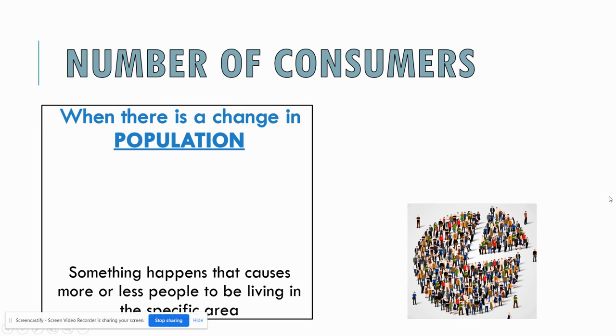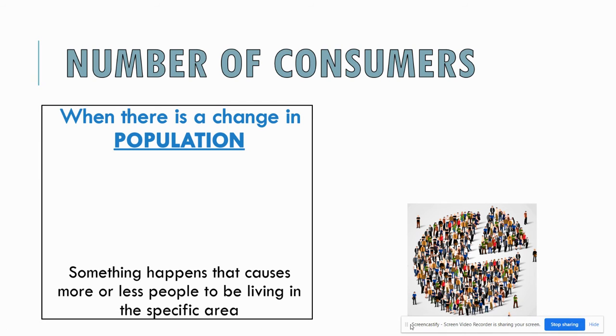All right, so the first determinant of demand is something called number of consumers. This is anytime the population actually changes. So there's literally more or fewer people living in an area. It fits in this category. This can be anything that brings more people in, like a mass migration in, a baby boom, or the city goes crazy economically and grows. Or it could be something like some virus wipes out a lot of people, or there's a mass migration out. Anything like that that affects the number of people living in an area fits in this category.